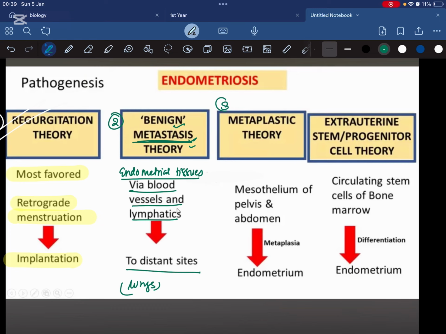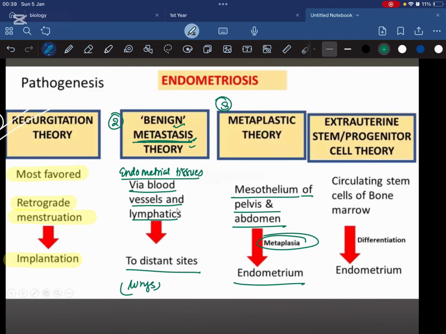The third theory is known as the metaplastic theory. According to the metaplastic theory, during development, the coelomic epithelium of the abdomen, that we call mesothelium of pelvis and abdomen, is going to undergo metaplastic change and get converted into endometrium. If you're not understanding what I'm saying, please remember that I'm explaining how endometriosis occurs.